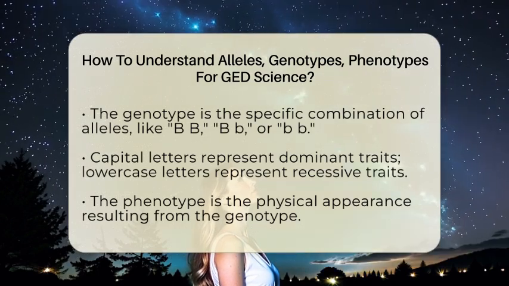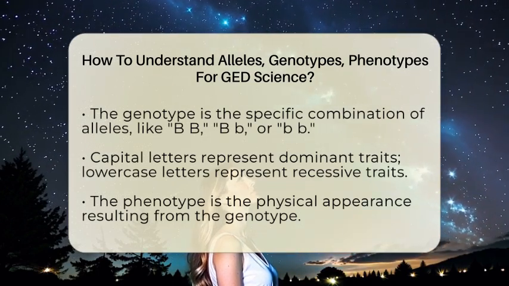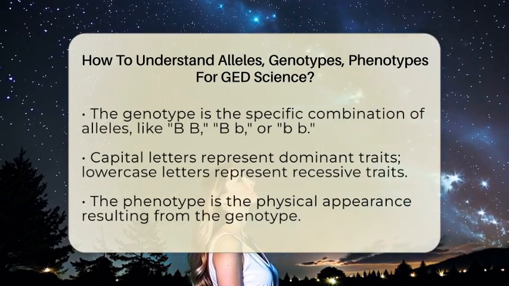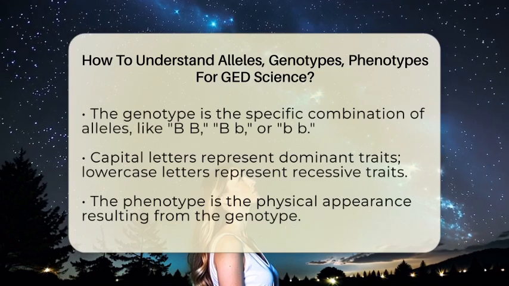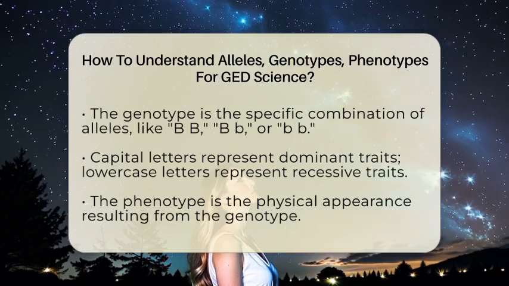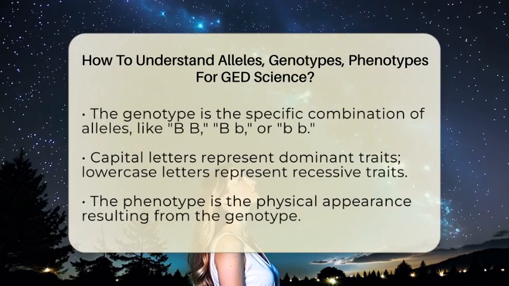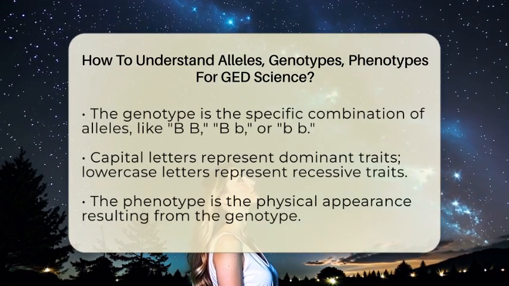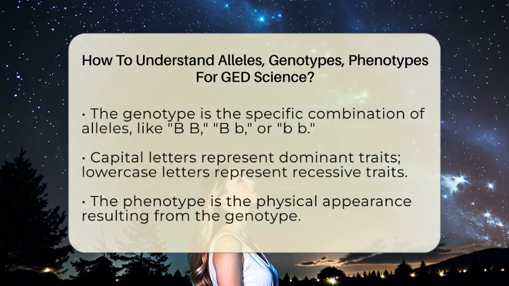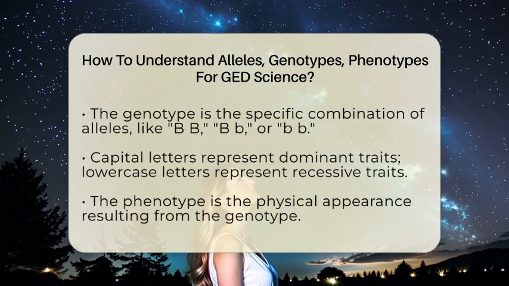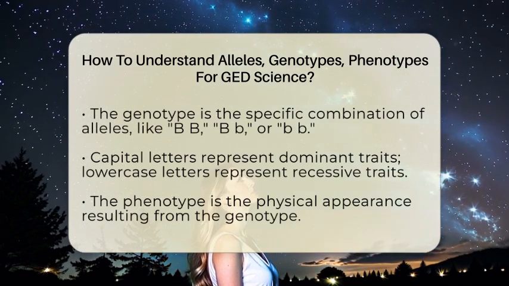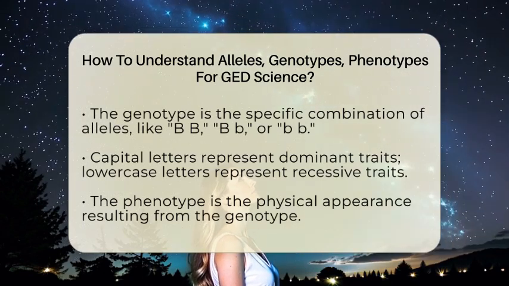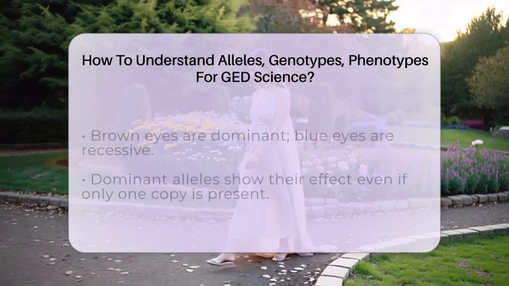Now your phenotype is what you actually see, the physical trait. If your genotype is BB or Bb, you will probably have brown eyes because brown is dominant. If your genotype is bb, then your phenotype will be blue eyes, since the recessive trait shows up only when both alleles are recessive.